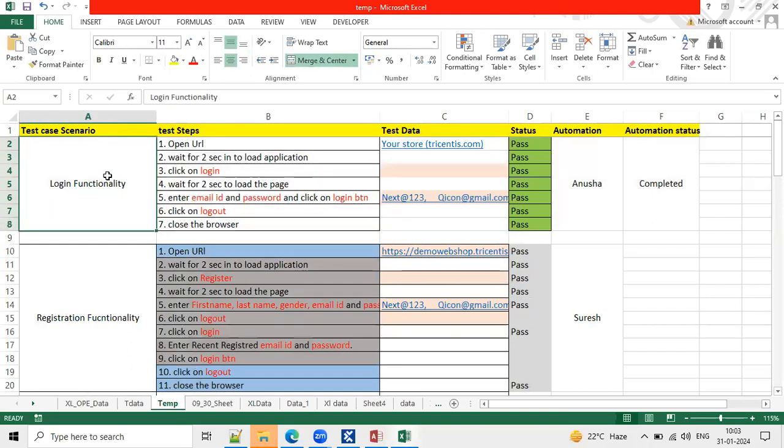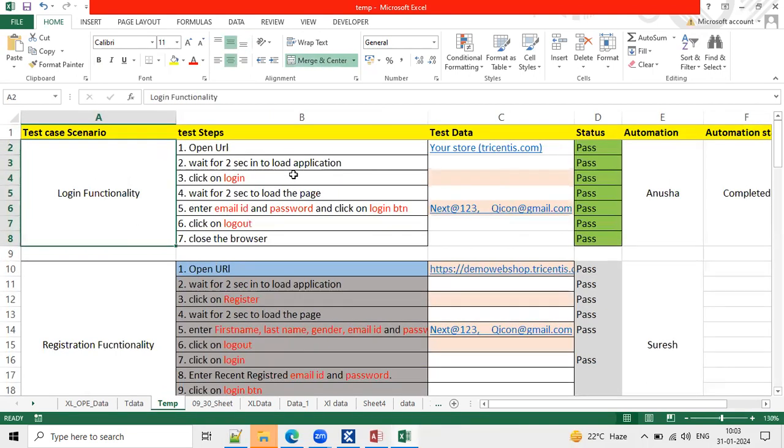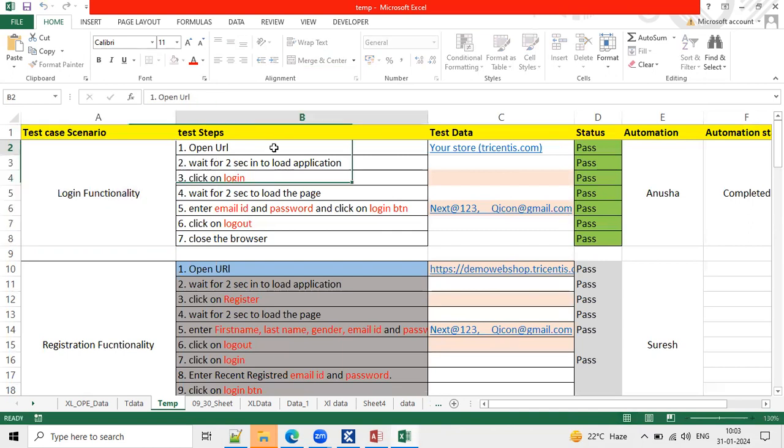Once you get the requirement, your first activity is to understand what exactly this functional test case is stating. So this is a login functionality. What are the steps we are going to automate? These are the manual test steps. We are automating this manual test step end-to-end flow on the automation side. First, check each step by step. What is open URL? What exactly is it? Check all these steps one by one, in parallel with the application.